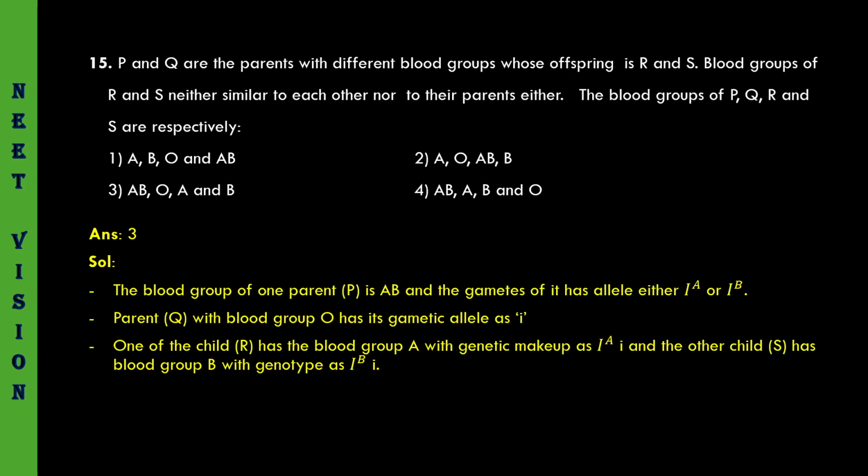So one of the children R has blood group A. If IA and i gametes fuse, there is the formation of a heterozygous A blood group. Similarly, when a gamete with IB and another gamete with i fuse, there is the formation of a heterozygous B blood group individual. So the offspring must have one with A blood group, another with B blood group, and the parents must be one AB blood group and another O blood group. Then only there is the possibility of this one.